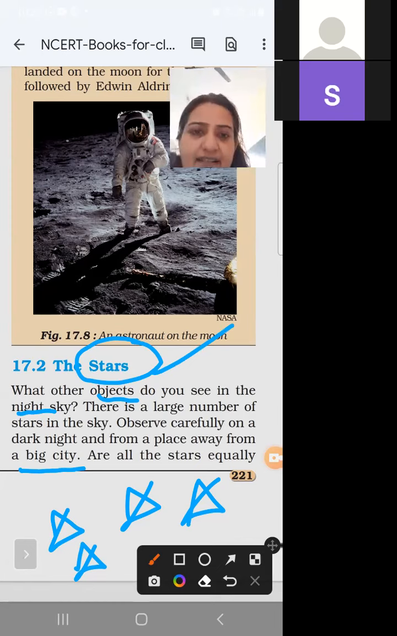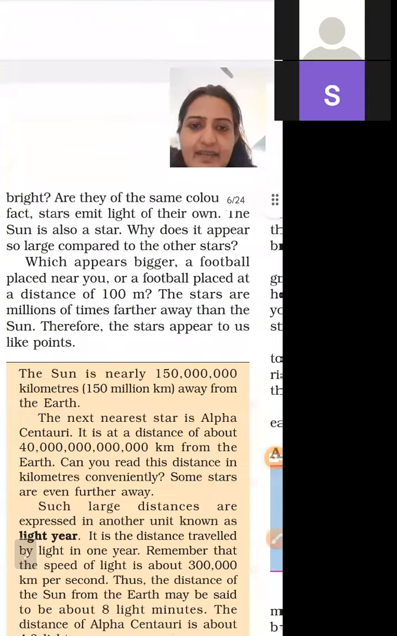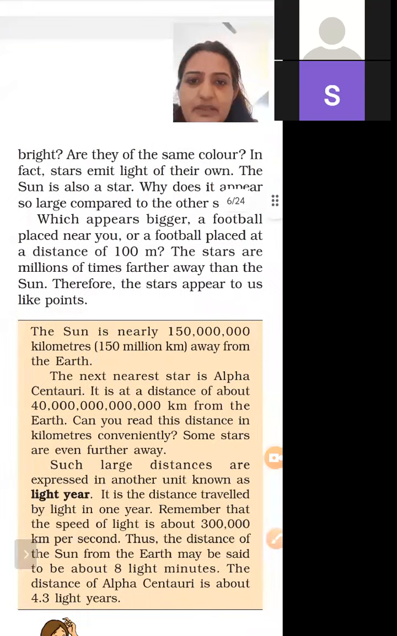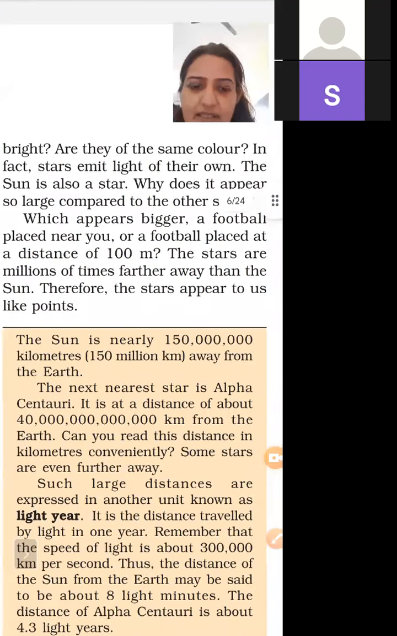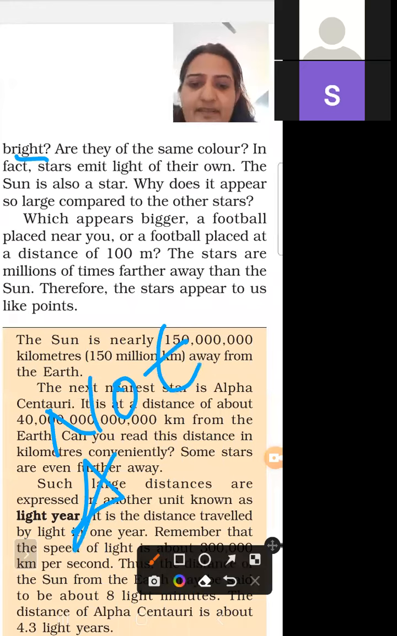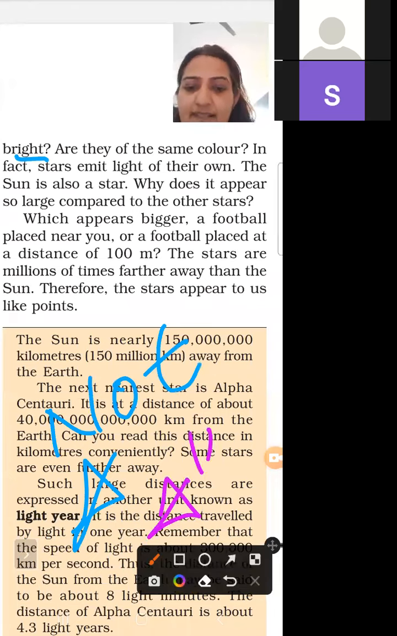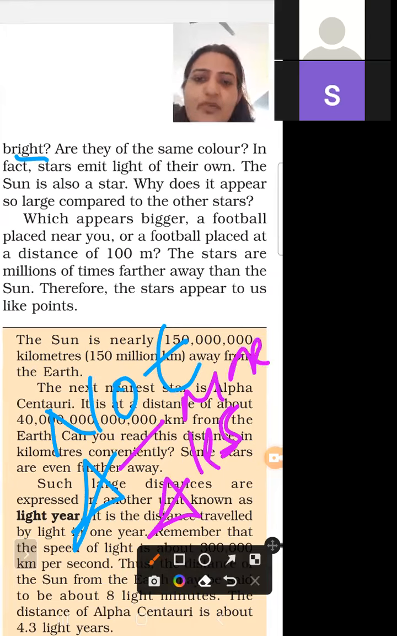Are all the stars equally bright? So as we know, are all stars equally bright or not? No, they are not equally bright. Some stars are very shining, some stars are less shining. So this is less shining, this is more shining.